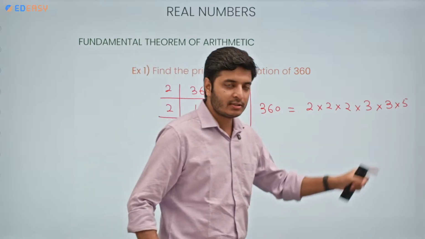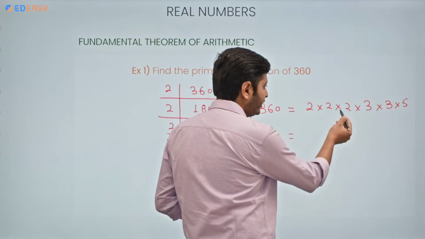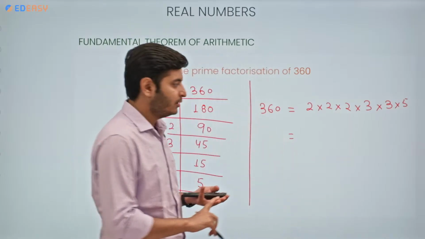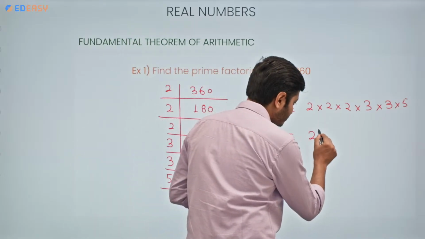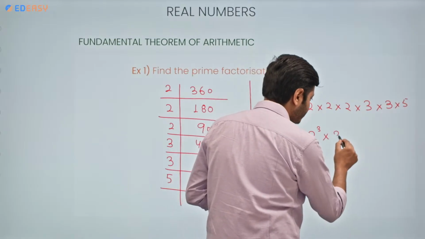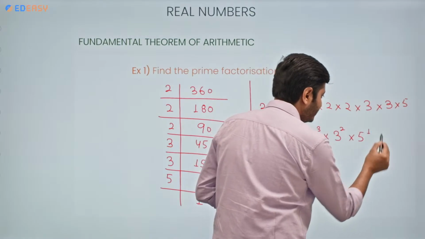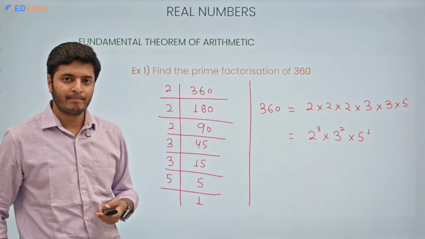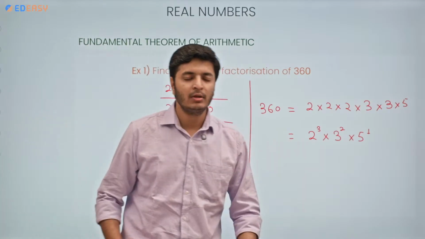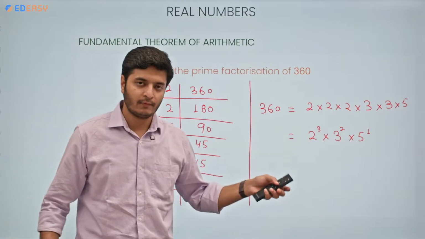Now these can be written in the exponential form also. So how many times 2 is being multiplied with itself? 3 times. So it can be written as 2 raised to the power 3. How many times 3 is being multiplied with itself? Twice. So 3 raised to the power 2. And 5 once only. So 5 raised to the power 1. This is also one of the forms to write the prime factorization of any number, the exponential form.